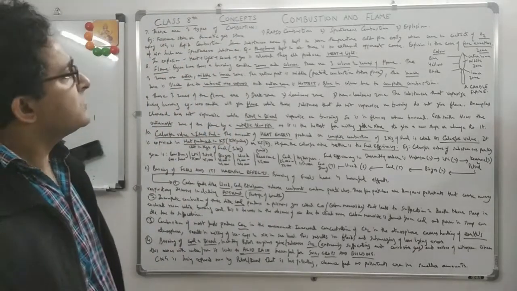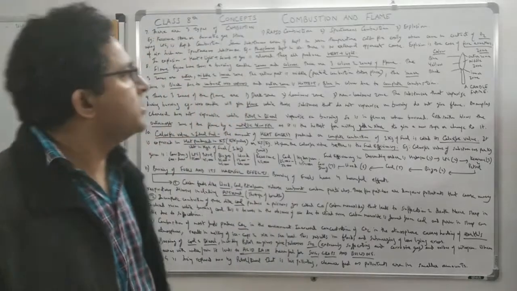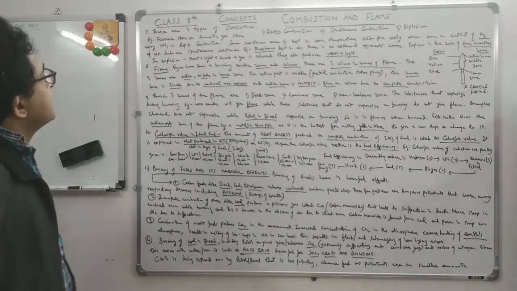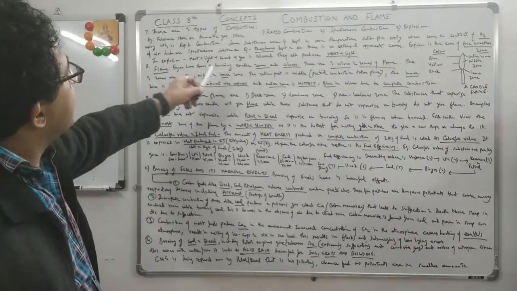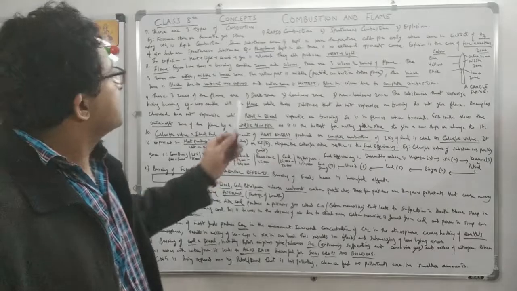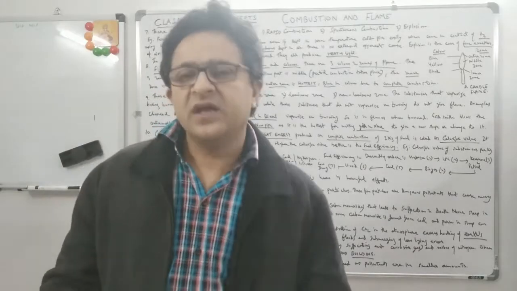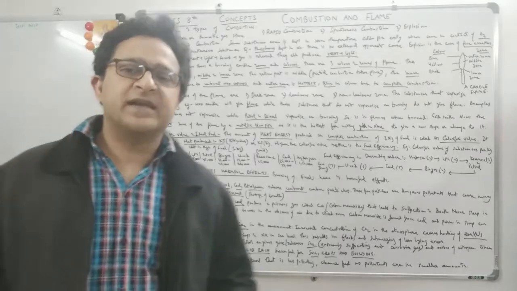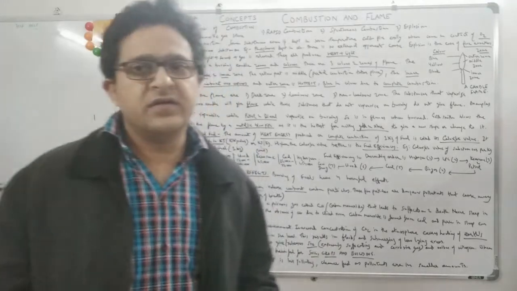And third is explosion. Basically, you see crackers. Crackers will explode. So explosion is in the case of firecrackers. What happens in explosion? Heat, light, sound, and gas is released. So in all these types of combustion, heat and light is common. Heat and light will be released. In explosion, heat, light, gas, and